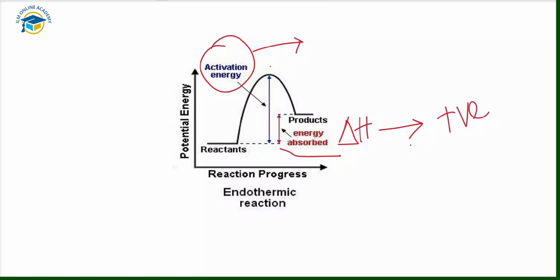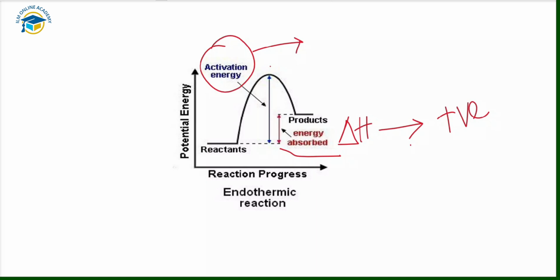In the case of exothermic reactions, delta H is represented by the negative sign because energy is given out from the reactants. But in the case of endothermic reactions, delta H is positive because energy is absorbed and added into the reaction for the conversion into the product. So this is the reaction diagram for endothermic reactions.